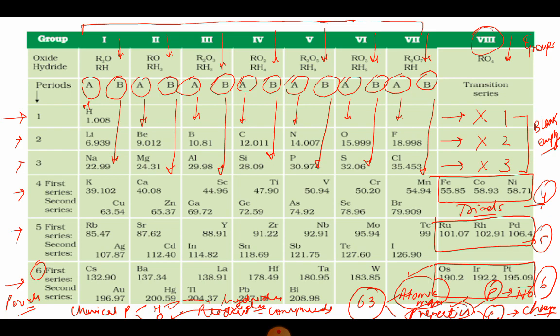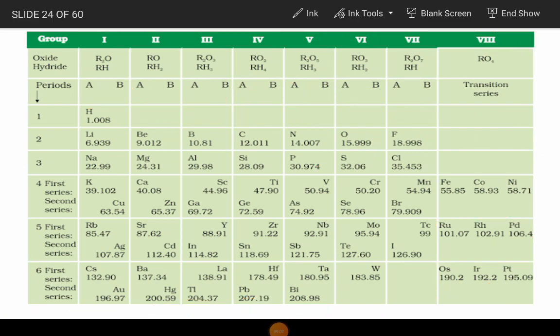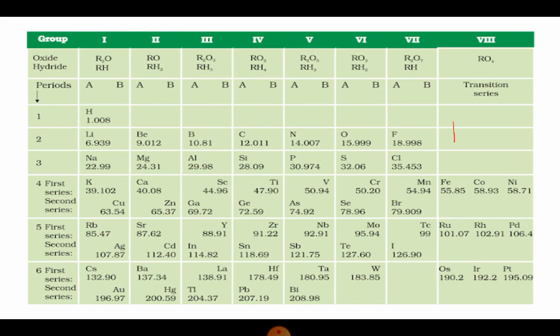After this he made 63 cards. On each card, the properties of the elements were written. So he made how many cards?